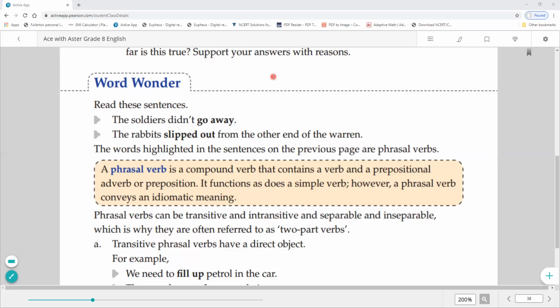In our previous video, we have completed question answers of lesson 4. Today we are going to start the book exercise. So without further delay, let's get started.